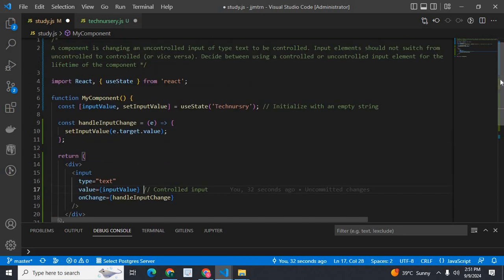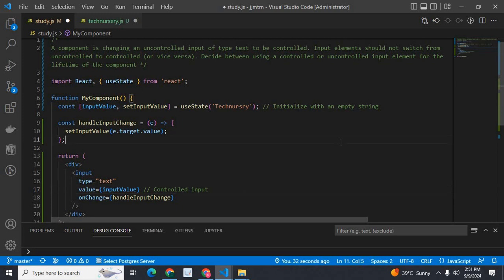So don't initialize a text input state with null or undefined and have it become a string at project running time. It will cause this error. The vice versa also applies: when you initialize an input text state with a string and at running time it becomes null or undefined, it will raise this error.